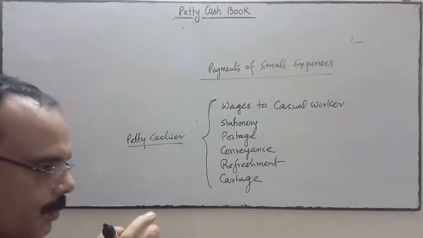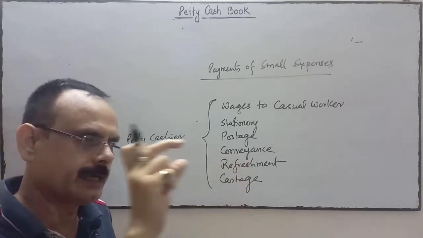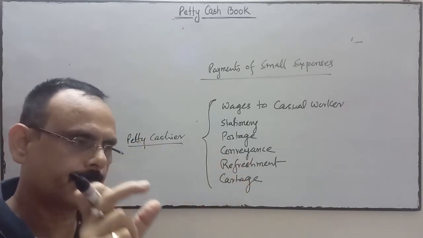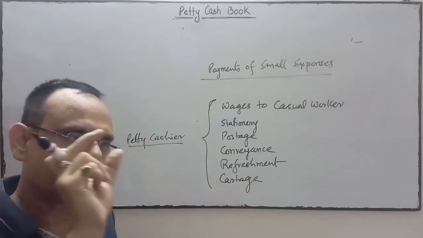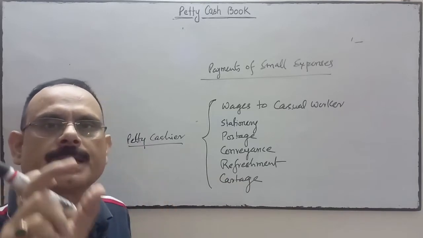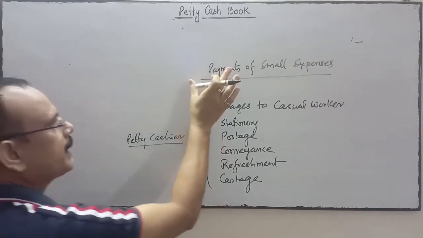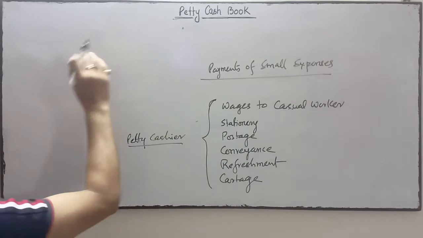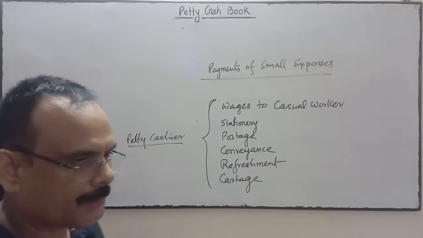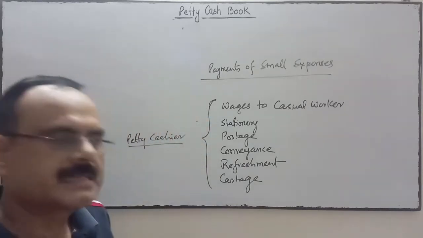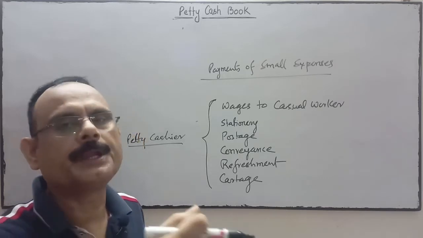Whatever amount is given by the head cashier to the petty cashier at the beginning of the month, or the first day of the week or fortnight, that amount is called imprest money. Imprest money is decided on the basis of the business, whether it is a large, small or medium business.